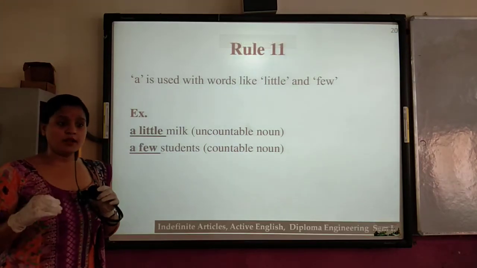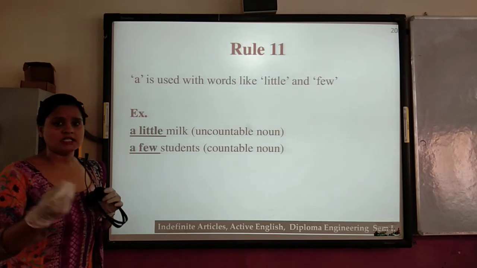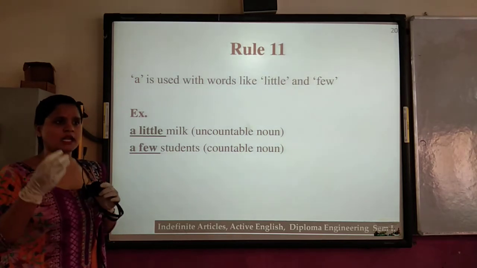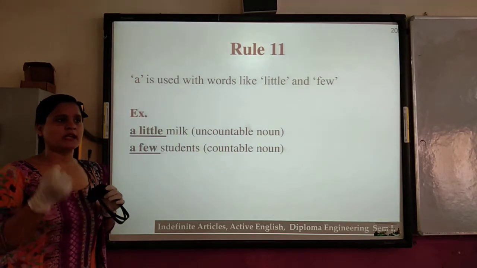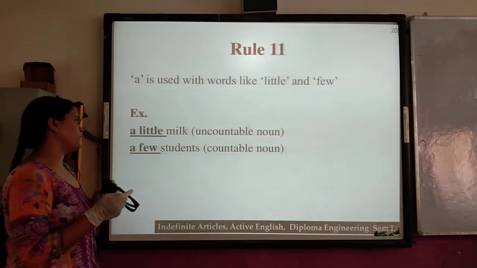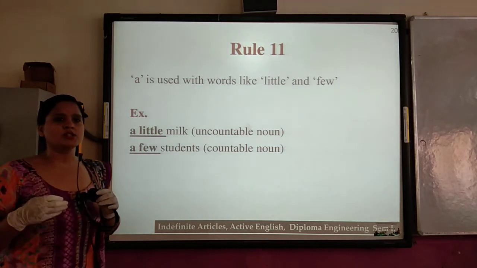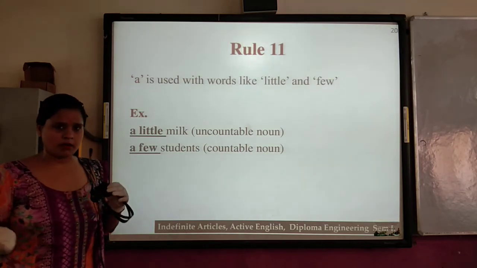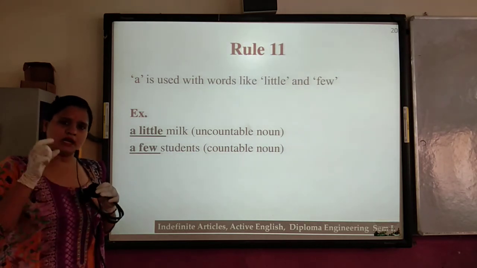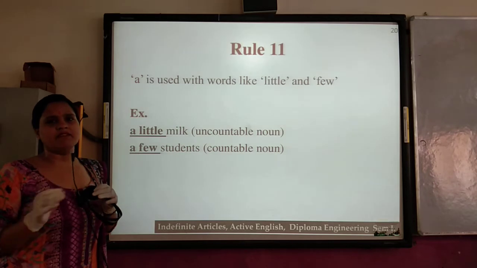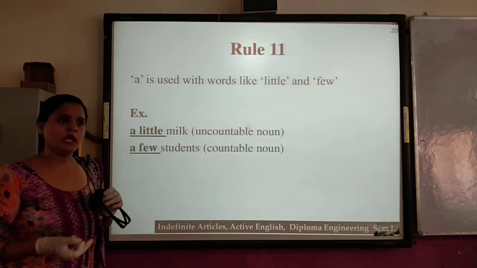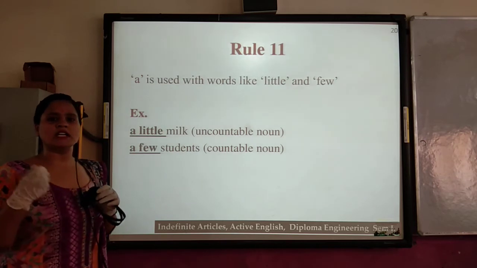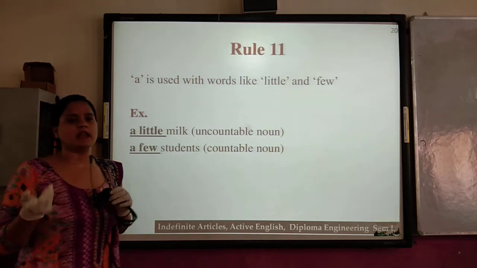But if we know that in the class there is a quantity that can be counted, that can be measured, then we use a little. It is not in a great amount, but it has at least existence. But if we use little only, that means it is negotiable, it is negligible.